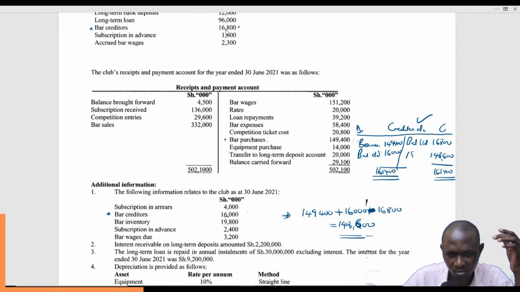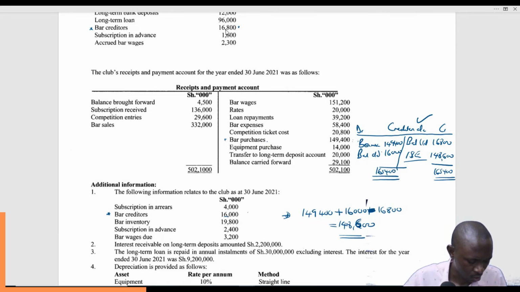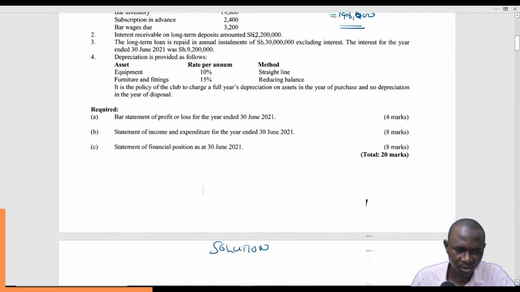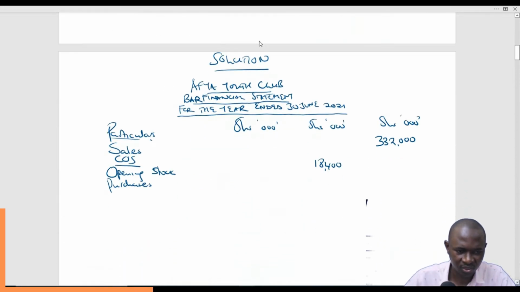So this is what will be transferred to the income and expenditure. That will be the purchases, the balancing figure. Let's just call it purchases for that year, and this is the balancing figure. So let's call it purchases, 148,600. So when we come here, we'll talk of purchases, 148,600.